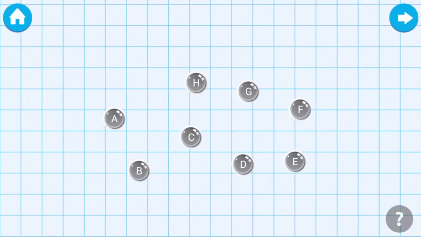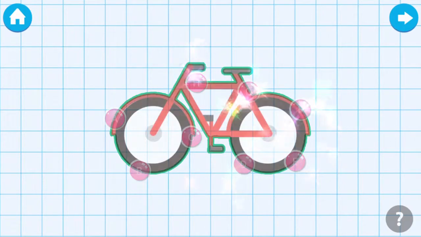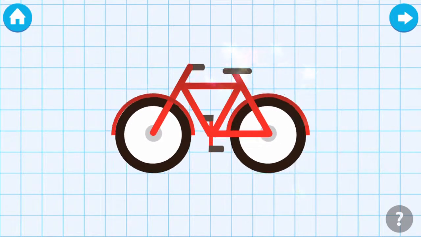Connect the dots in the sequence to form the picture. A. C. D. E. F. G. H. Phenomenal!